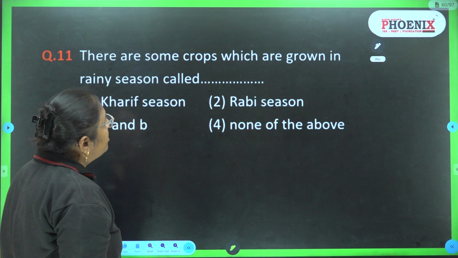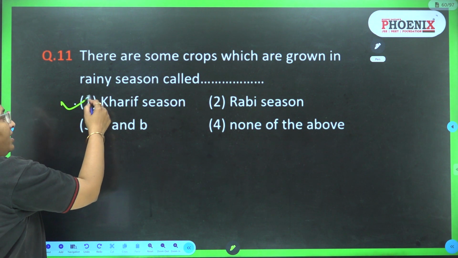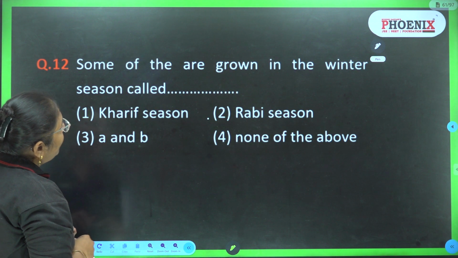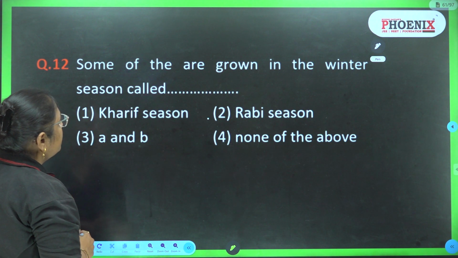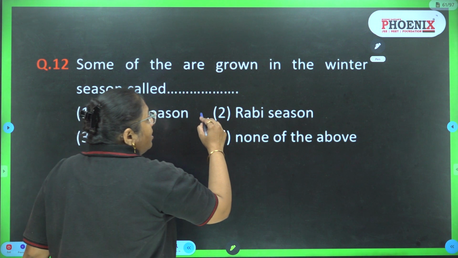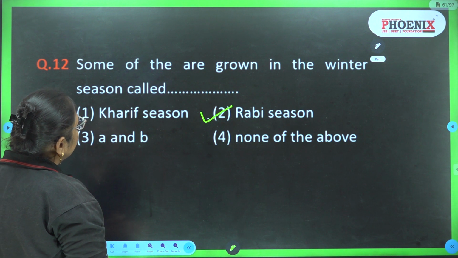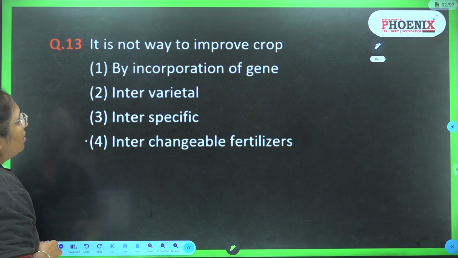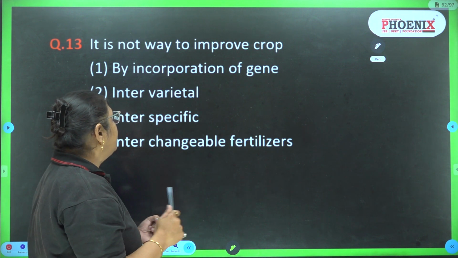There are some crops which are grown in rainy season. They are called as kharif crops. Question number 12. Some of the crops grown in the winter season are called rabi crops. Question number 13. It is not the way to improve a crop by incorporating gene. Yes, it is the way.